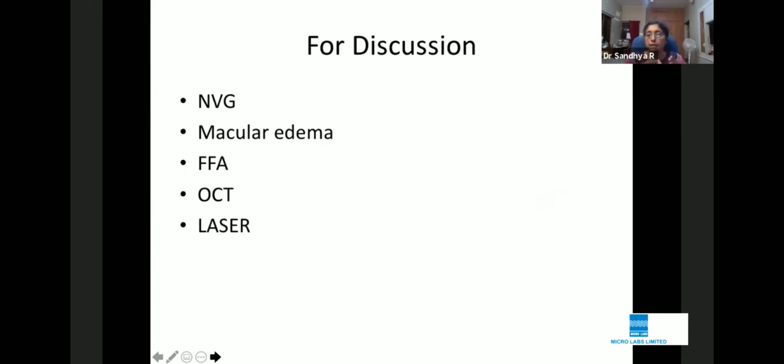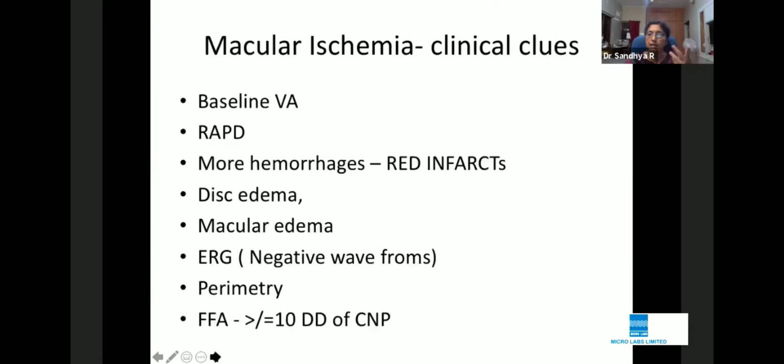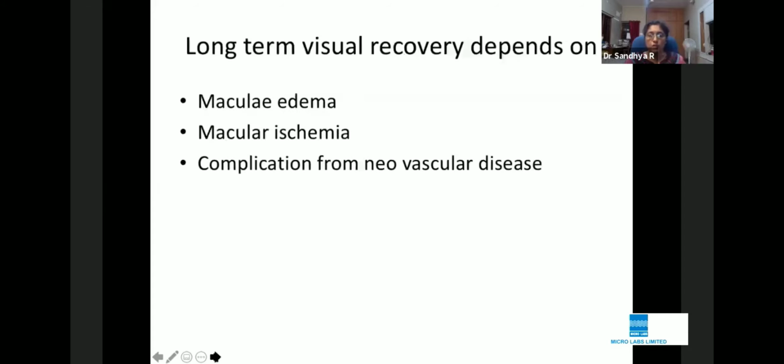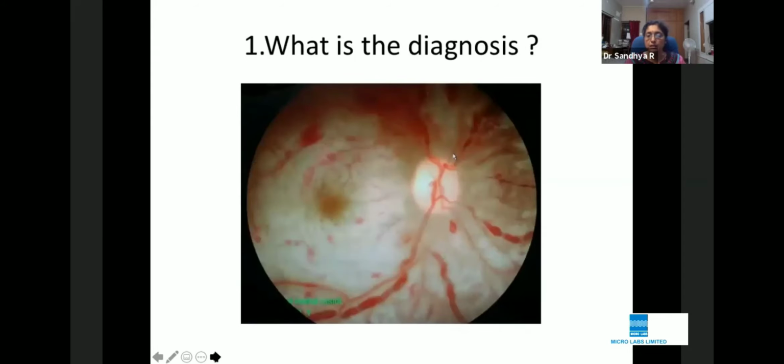So in retinal vein occlusion, another myth the postgraduates have is that only retinal vein occlusion will be asked. Not necessarily. The discussion will go on from retinal anatomy. It can be on glaucoma. It can be on management of macular edema, or it can just be on FFA, OCT, or lasers. So be prepared, keep an open mind, and it's never difficult. In fact, it is one of your scoring factors.